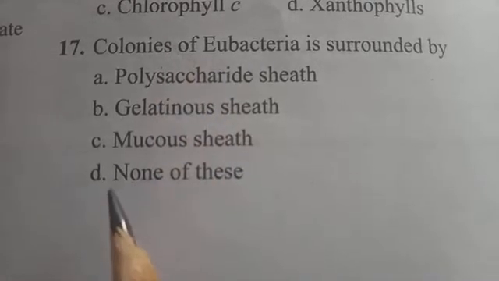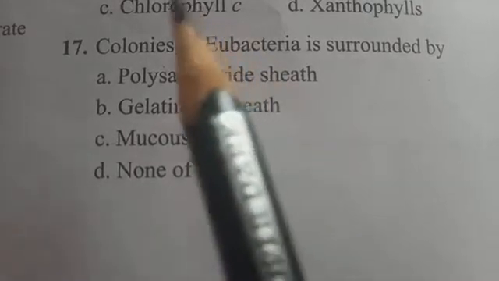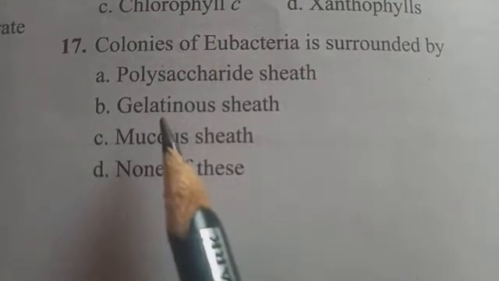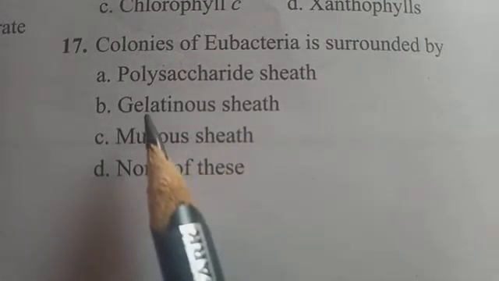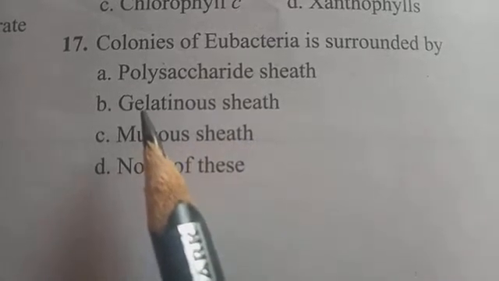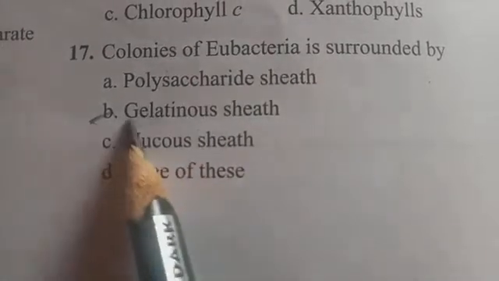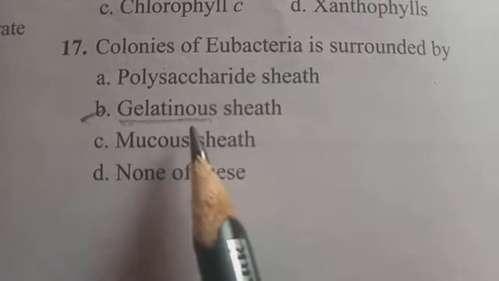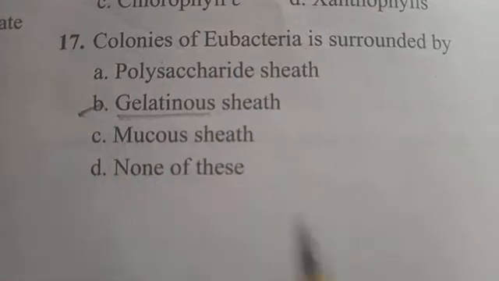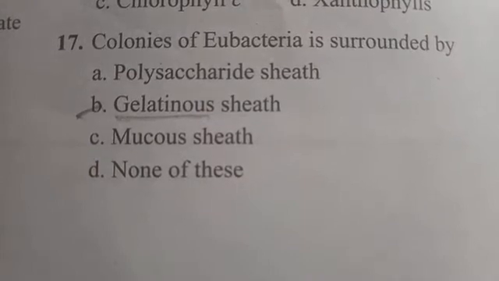The colonies of eubacteria secrete a gelatinous substance, which forms a sheath-like structure around the colonies. So the right answer is gelatinous sheath, a gel-like substance found around the colonies of eubacteria. So for the 17th question, B is the right option.